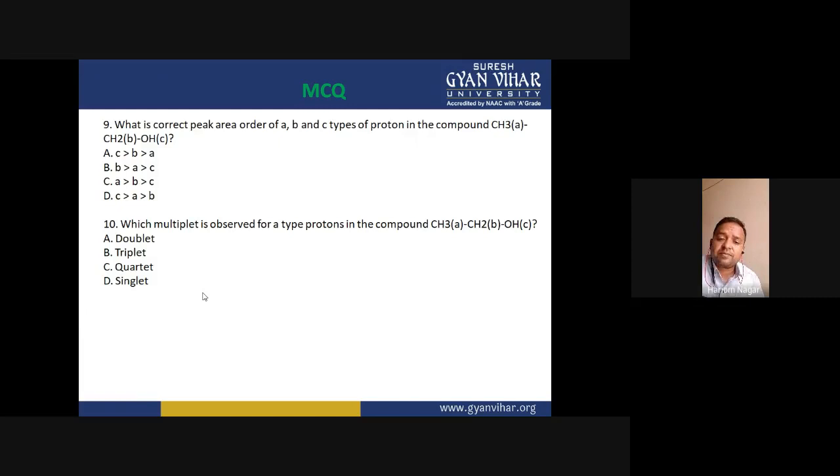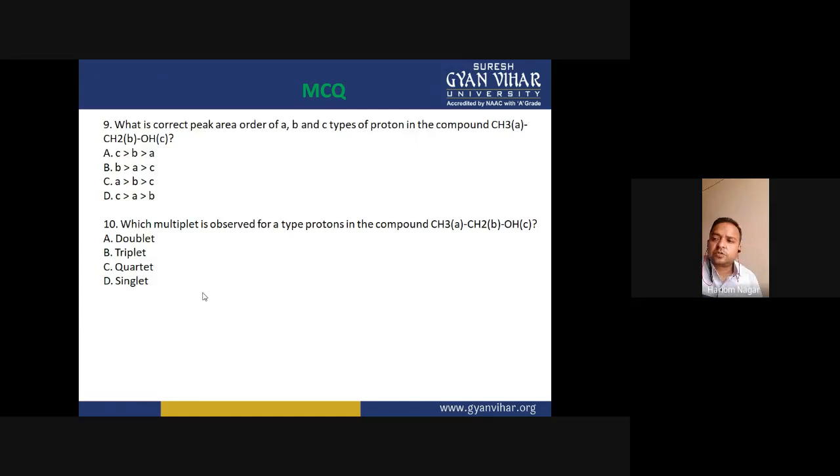Its exchange time is shorter than the NMR transition time, so NMR can't detect its interaction with the CH2 protons. That's the reason why a quartet is the multiplet obtained for CH2 protons.